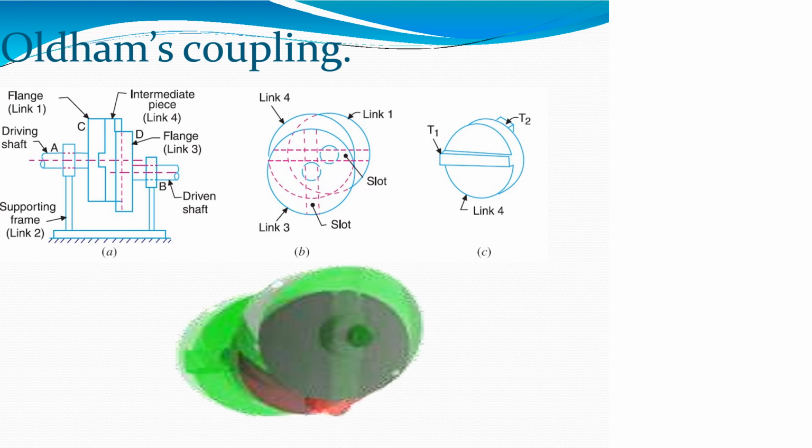This coupling has a special application: when there is misalignment of axes while connecting shafts, we can use this kind of coupling. Thank you.